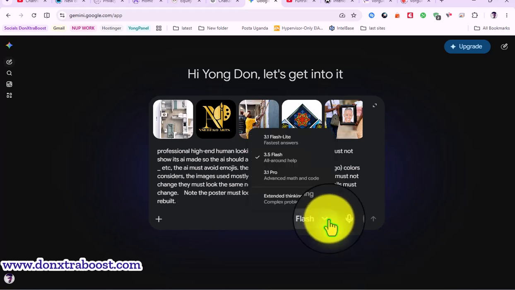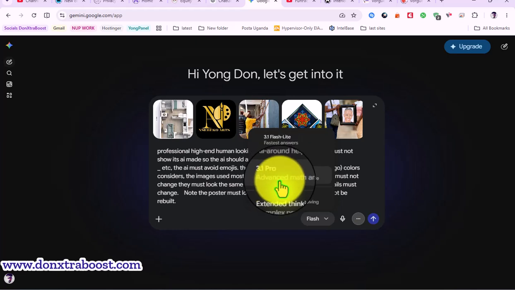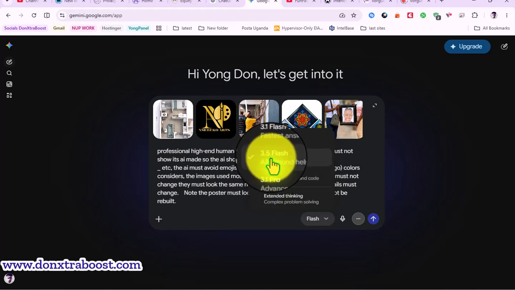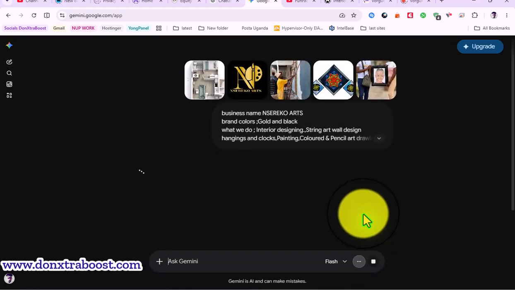I told you when you're selecting, don't select 3.1 flashlight. Don't select the Pro version. Just select the 3.5 flash. When you select it, you click submit. Gemini is going to generate for you something you'd need.